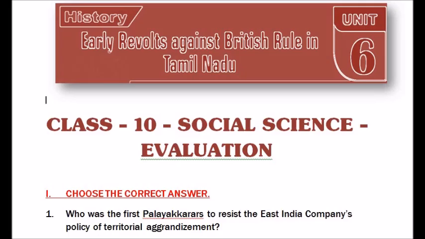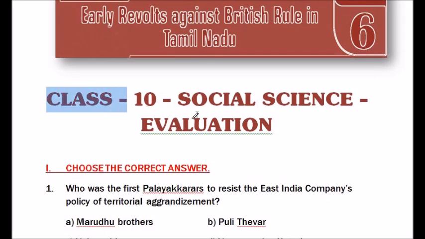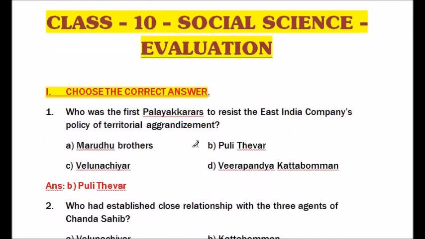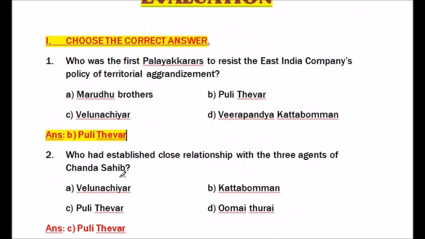Roman number 1, choose the correct answer. Question number 1. Who was the first Palayakkarar to resist the East India Company's policy of territorial aggrandizement? Options are Marudhu brothers, Puli Thevar, Velunachiyar, Veerapandya Kattabomman. Answer is Puli Thevar.